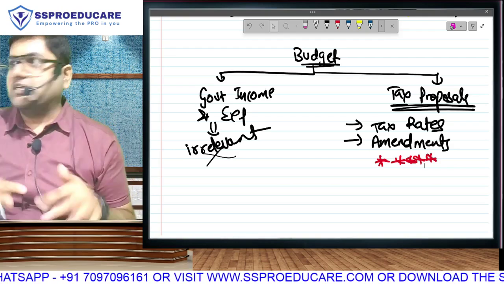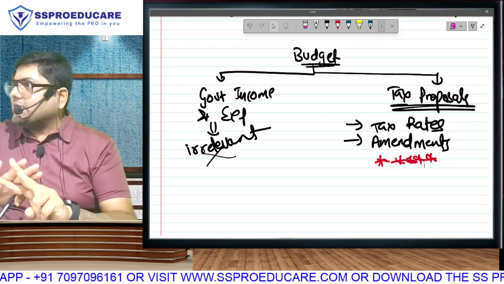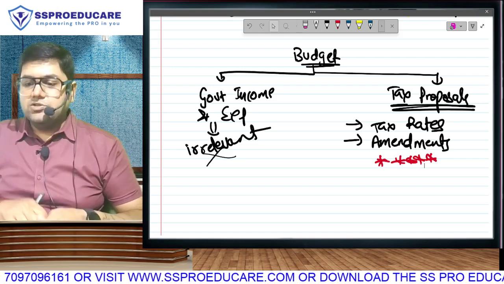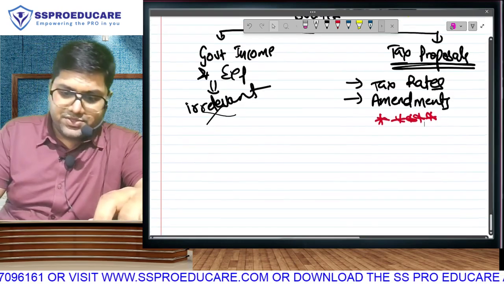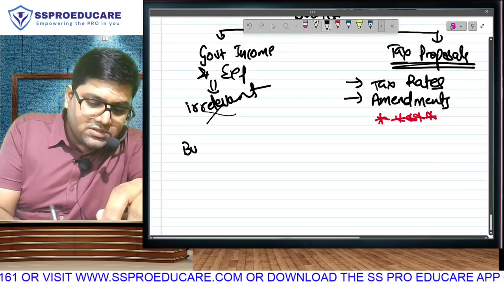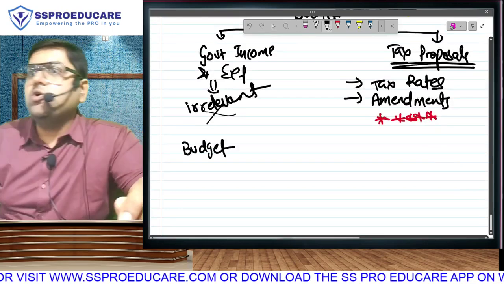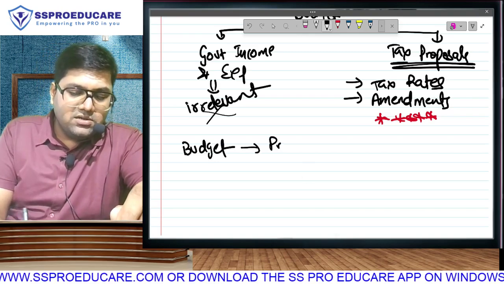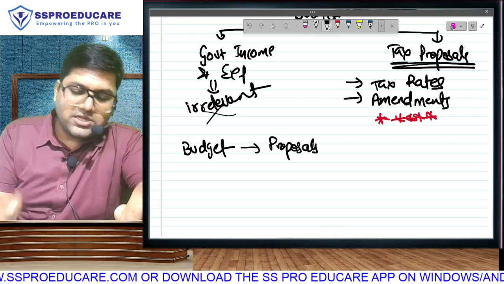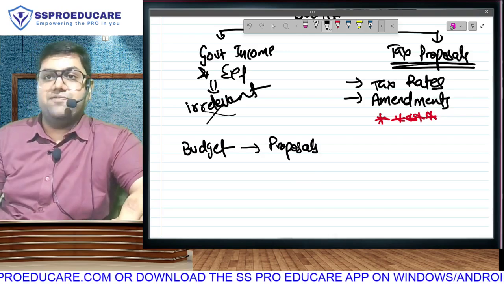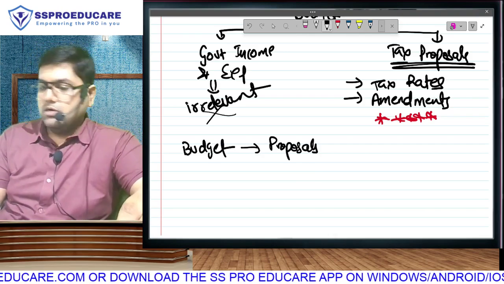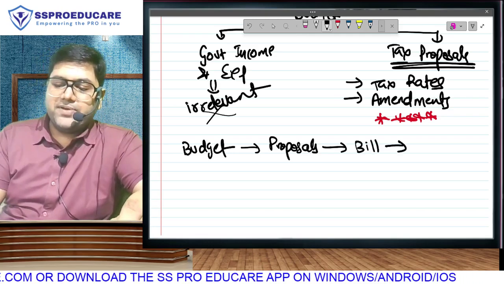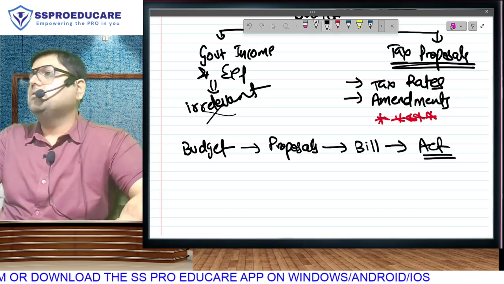Previous years, past budgets, we will not study. But for us, the last two or the latest two are 25 and before exam 26. So which one do we have to learn? Be clear on this. When the budget is announced, do you know it is not the final law? Today's lecture only I told you. Budget is only proposals. Look, the finance minister in the statement will also say proposals. Then it will be converted into a bill, and after the president's stamp, it will become an act.